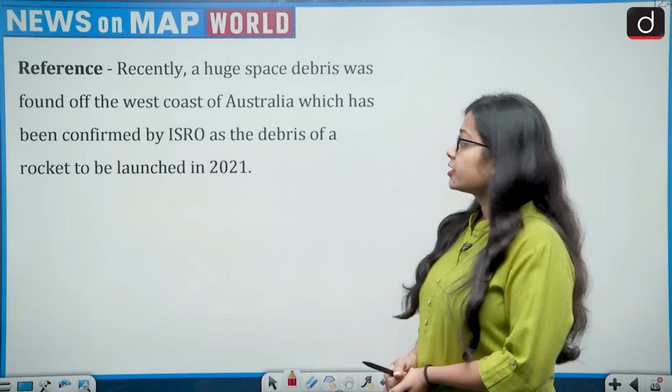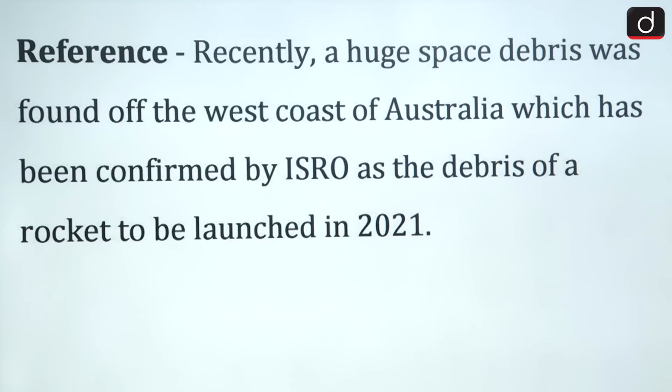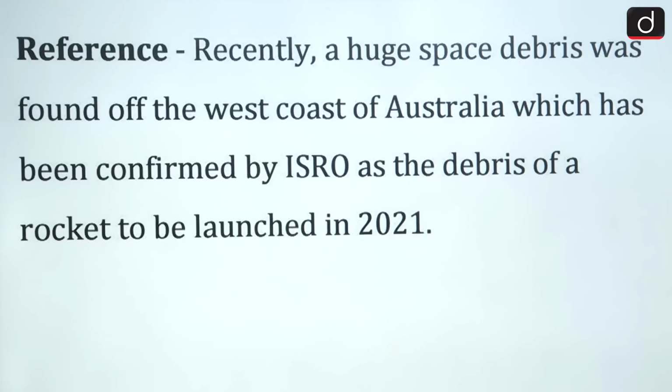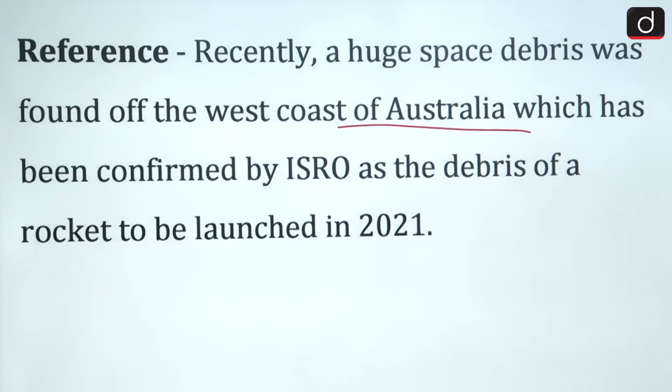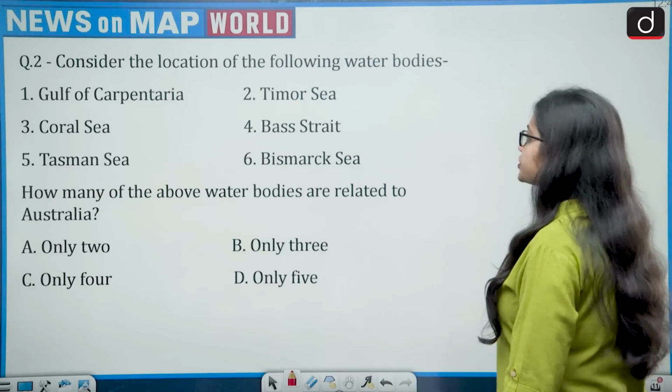The reference says, recently a huge space debris was found off the west coast of Australia, which has been confirmed by ISRO as the debris of a rocket launched in 2021. This brings Australia to the news. Now let's see the question.